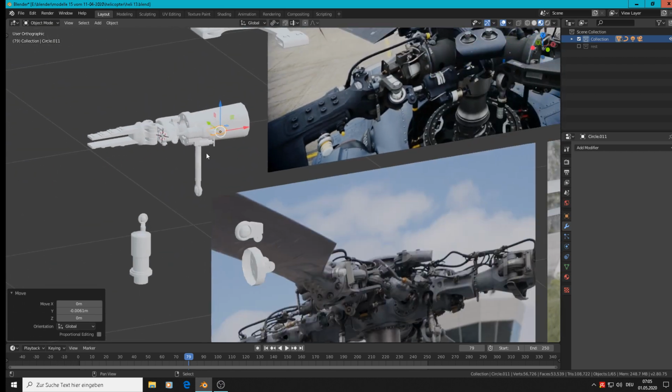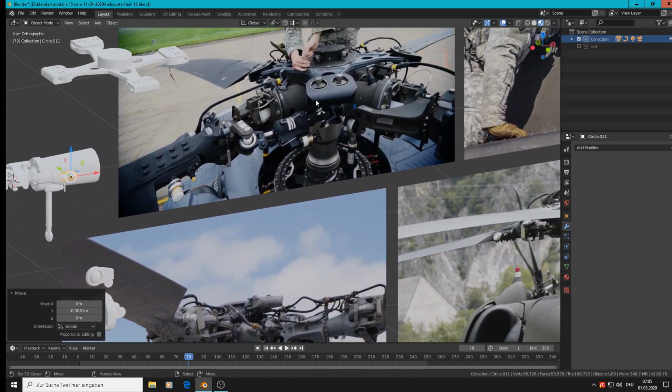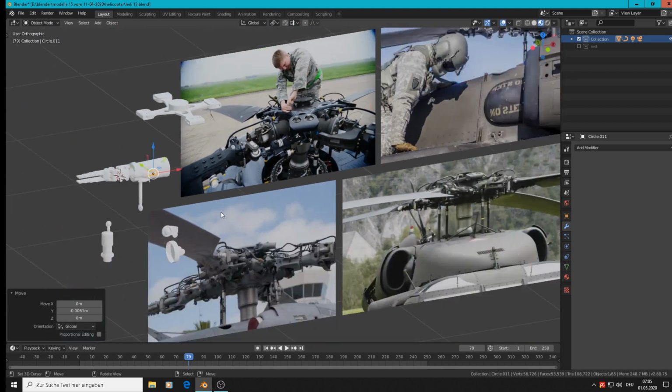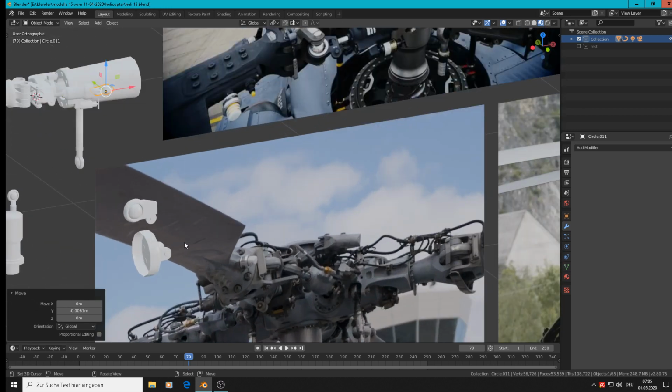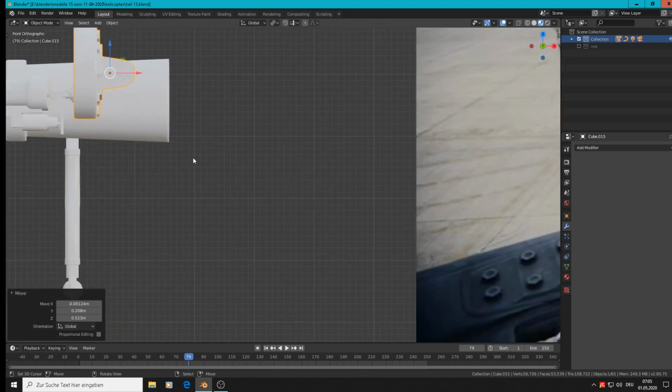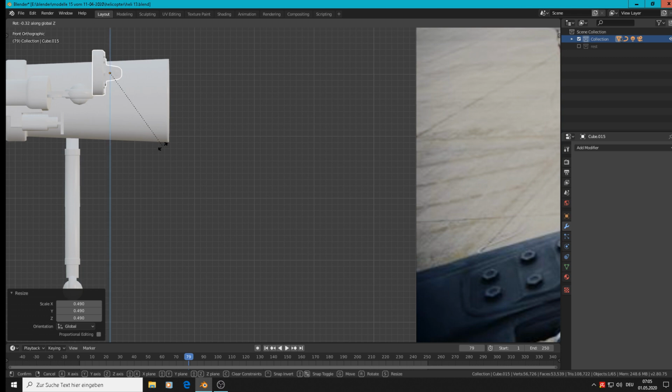So we have that also. And then comes the holder that we have made. That is the holder that must hold that thing. So we grab it there, scale it down, rotate Z minus 90 degrees.